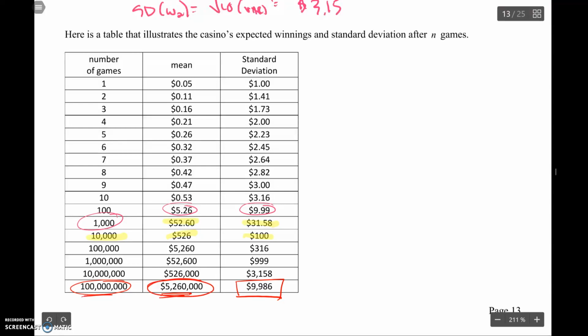Now you might say 100 million times, that's pretty unrealistic, but this is just a bet of $1. Casinos don't even let you bet $1. Minimum bets are sometimes $3 or $5. And people are betting a lot more money. So they don't have to run 100 million games to make their money. They're going to make their money in here.